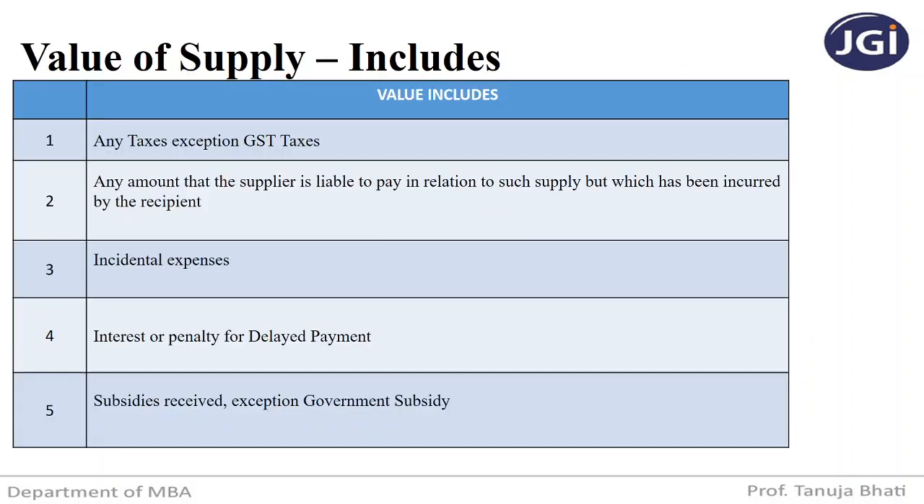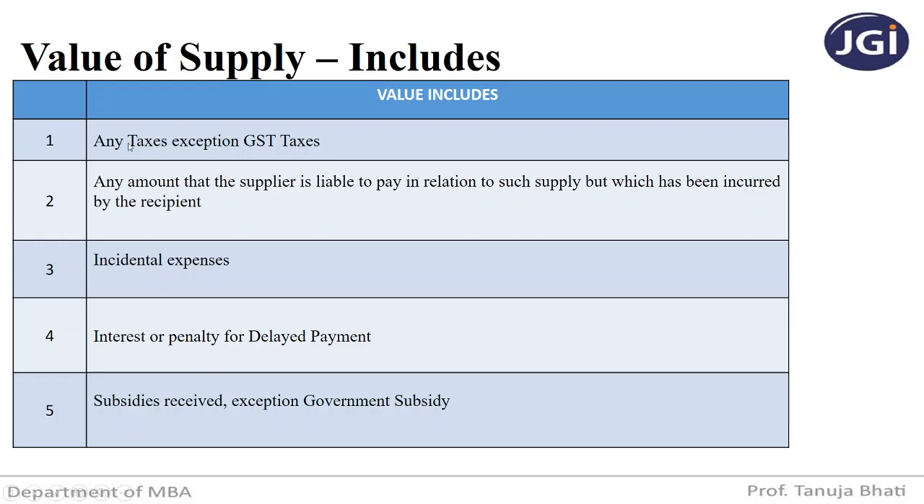Now let us see ahead. Now we know that the value of supply is the transaction value. Now, what all should be included in the transaction value? There are 5 elements that have to be included in the transaction value. In case the value is already inclusive of all these 5 items, then you need not include them again. But you have to include all these 5 items in the transaction value while calculating the GST.